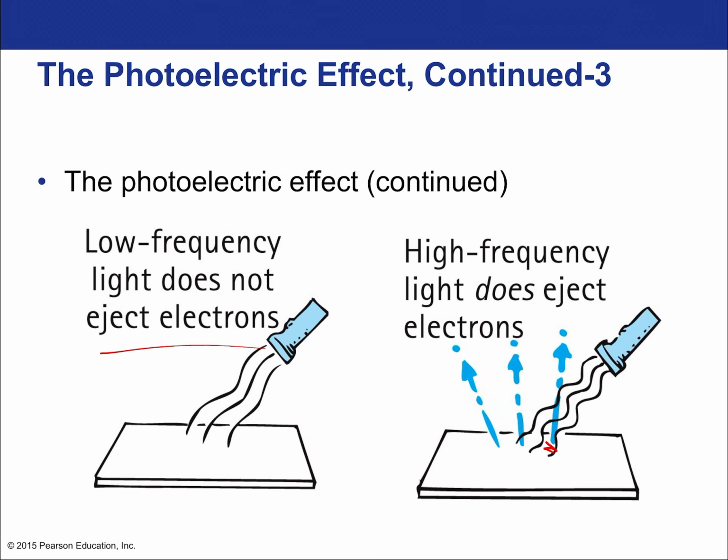So even if we make this beam one third as bright, if we drastically decrease the intensity of the beam but keep the frequency high, we'll still free electrons. So you see that the intensity is completely inconsequential to whether electrons get freed or not. Now, once electrons are getting freed, then more intensity means more electrons. But the cutoff is entirely frequency dependent and is not intensity dependent at all.